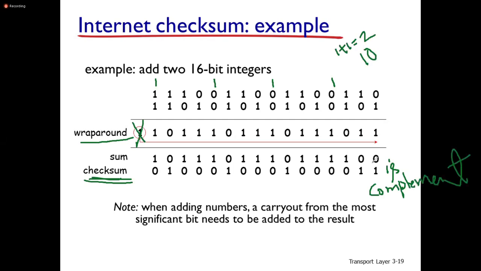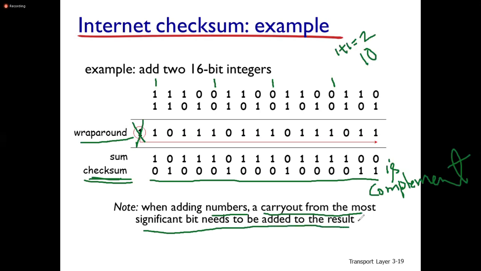The sum is already calculated. The one's complement is 0, 1, 0, 1. So this checksum is placed in the checksum field of the UDP segment format. Again at the receiver side, the checksum is calculated. If the calculated checksum and received checksum are the same, there is no error. If not the same, there is an error. When adding the numbers, a carry out from the most significant bit needs to be added to the result.